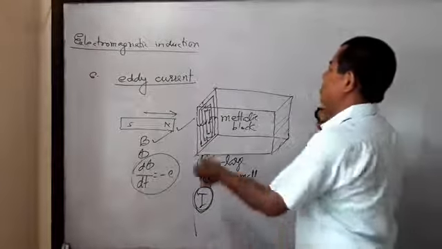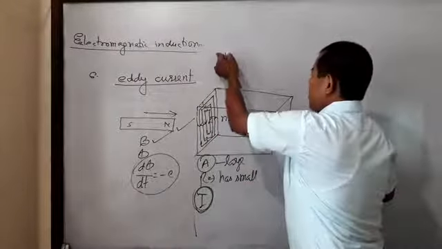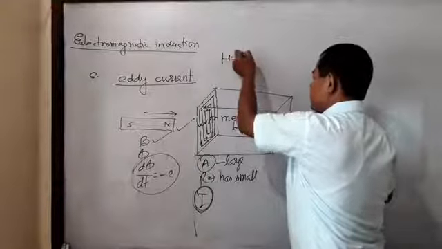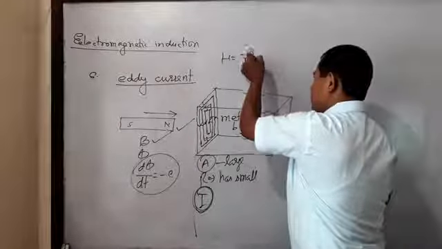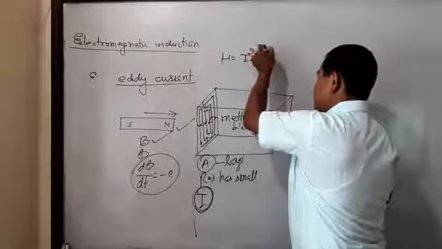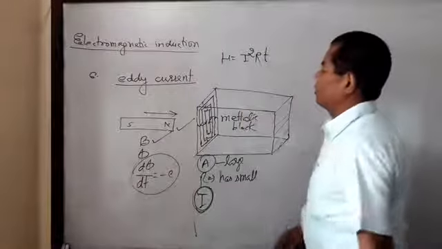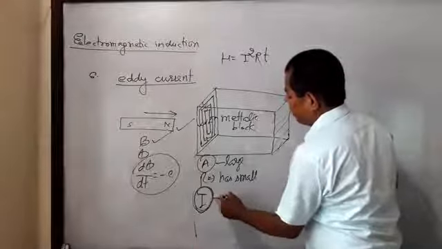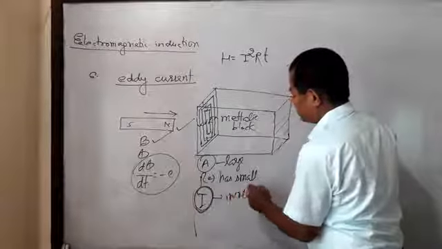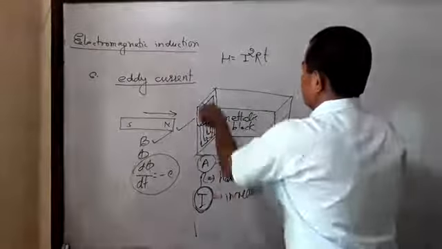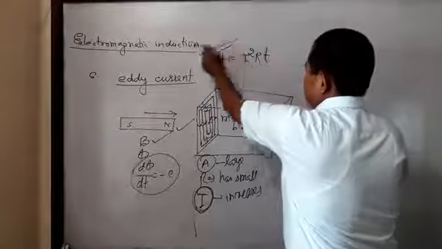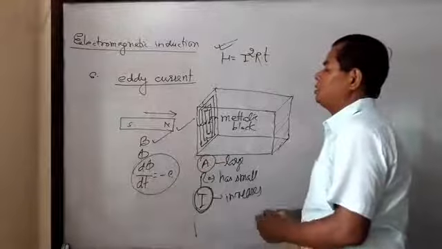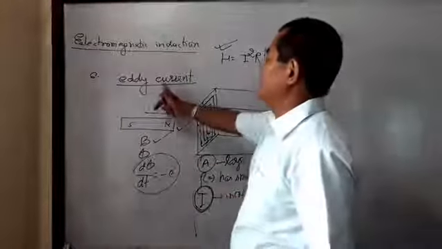According to Joule's law of heating effect, when current increases, heating effect increases, because heat developed is H equals I squared R T. So the heat developed increases, meaning there is a large heating effect, and this current is known as eddy current.